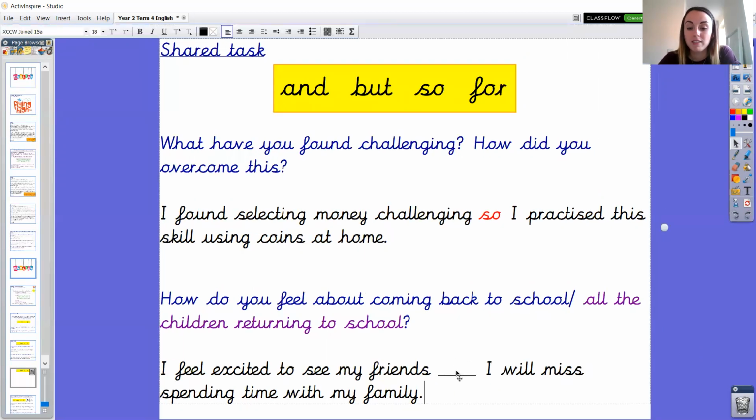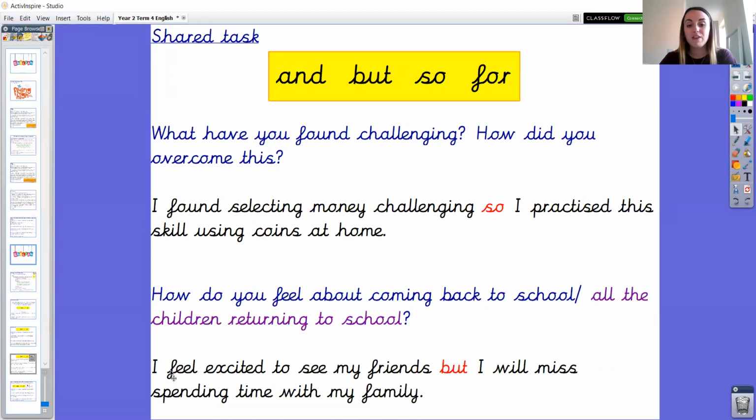Well done, Year 2. So the missing coordinating conjunction is "but", as we are sharing an opposite point of view, so an opposite idea. So I feel excited, it's a really happy emotion, to see my friends, but on the other hand, an opposite emotion, I will miss spending time with my family. So that can be quite a sad feeling, can't it? So the coordinating conjunction which makes sense here is "but". Should we read that sentence together? I feel excited to see my friends, but I will miss spending time with my family.